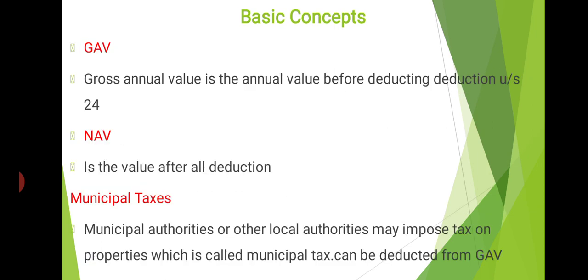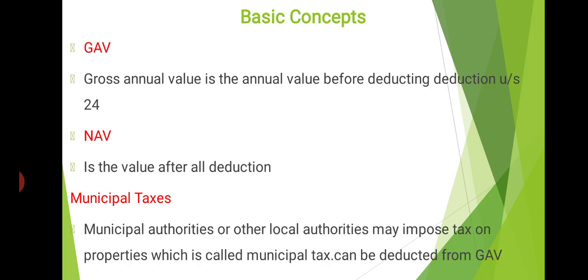The next one, GAV, gross annual value, is the annual value which is calculated as per the provisions of income from house property, sections 22 to 27, but before deductions under section 24. That is called gross annual value. Okay. The next, NAV, net annual value.